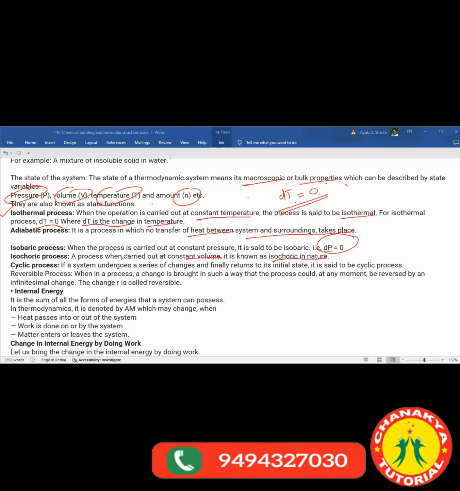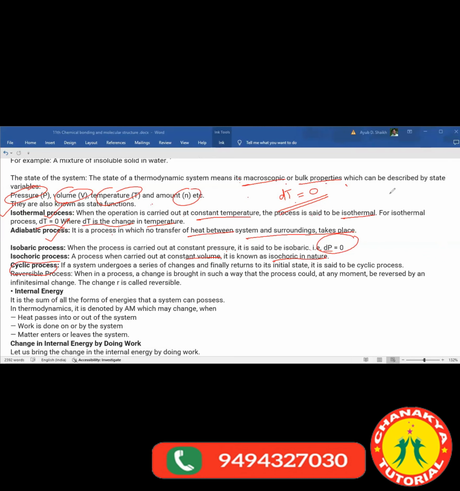Understanding? See, first one is what? Isothermal, at constant temperature. Adiabatic, no change in heat, either in the system or in the surroundings. Isobaric, at constant pressure. Isochoric, at constant volume. Now, what is the cyclic process? That too we are supposed to check. Are all these things understood or not? Whatever I have explained, if not, let me know and I'll explain it again. Yes, Dhananjay? Yes, ma'am, understanding.